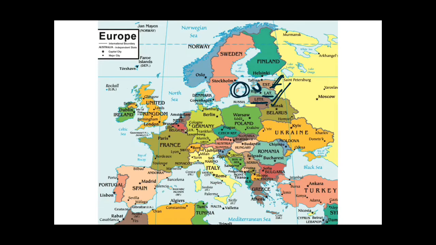One more important thing is why this Gulf is known as the Gulf of Riga: because the capital of Latvia is Riga. As you can see, Riga is written over here. This is the capital of Latvia, and the Gulf associated with it is the Gulf of Riga. This is Finland, and the Gulf associated with Finland is the Gulf of Finland, and this is the Gulf of Bothnia, which lies between Sweden and Finland. They are all part of the Baltic Sea, as I have already told you earlier.